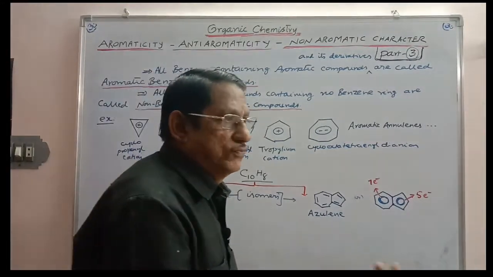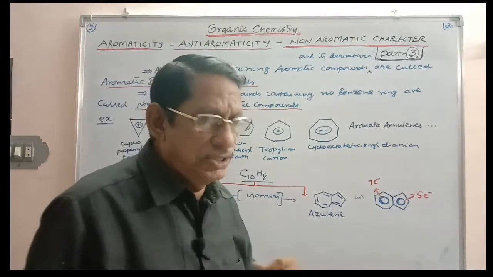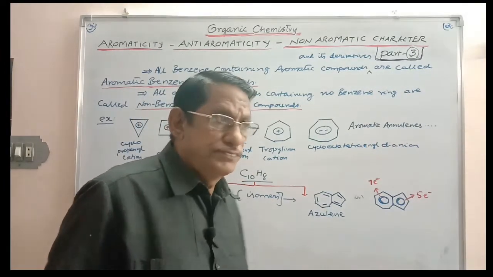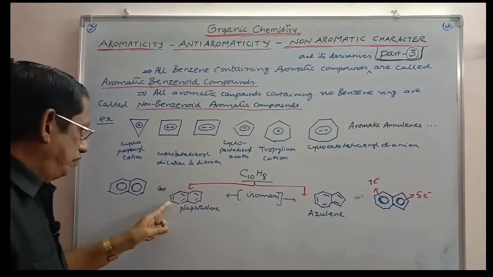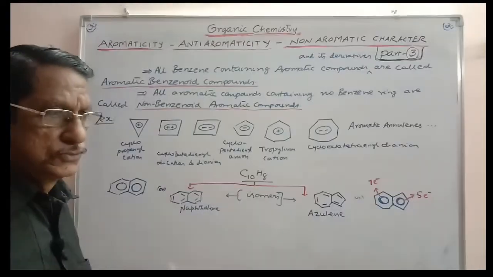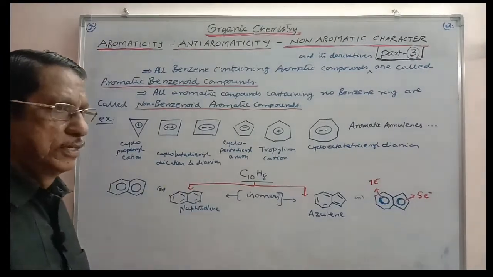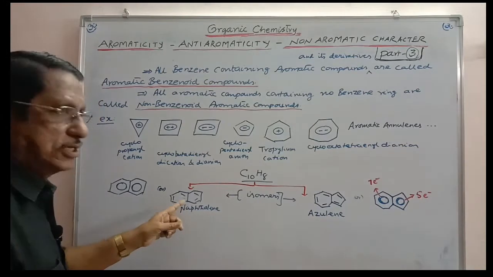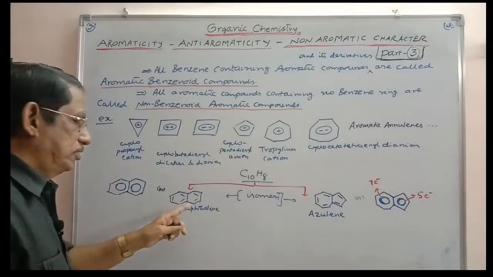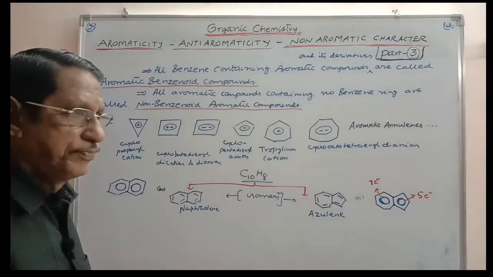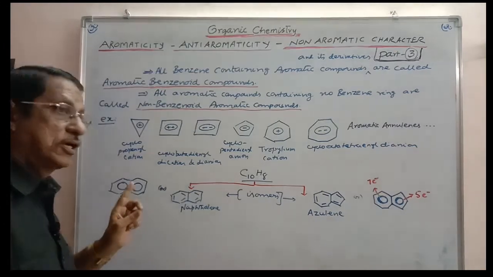Now we will go further. Already we discussed naphthalene, which is aromatic. This is naphthalene, and it has a peripheral pi conjugated system. There is continuous delocalization for this peripheral pi conjugated system, and so it also satisfies Huckel's 4n+2 pi electron rule where n is equal to 2, and so naphthalene is aromatic in nature. We discussed it, and this is the hybrid of these two. These two are called aromatic sextets.